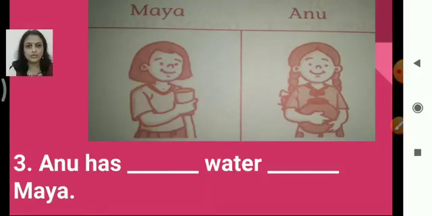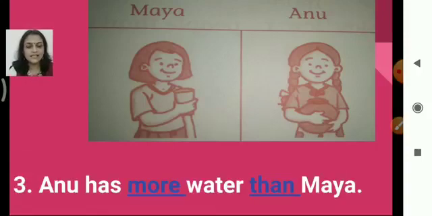Water, right? Now let's see. The answer is, Anu has more water than Maya. Of course it is more because she is carrying a pot, right? So Anu has more water than Maya. We have also used the word than.